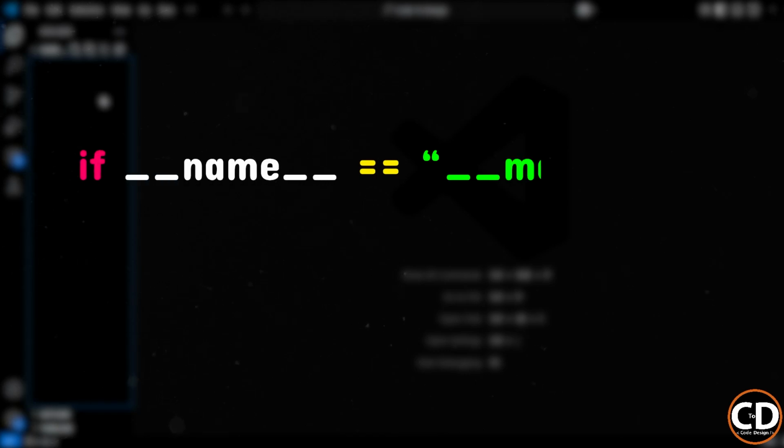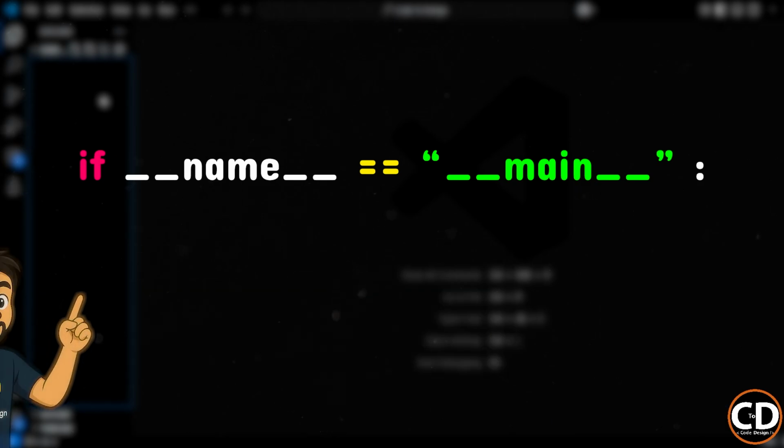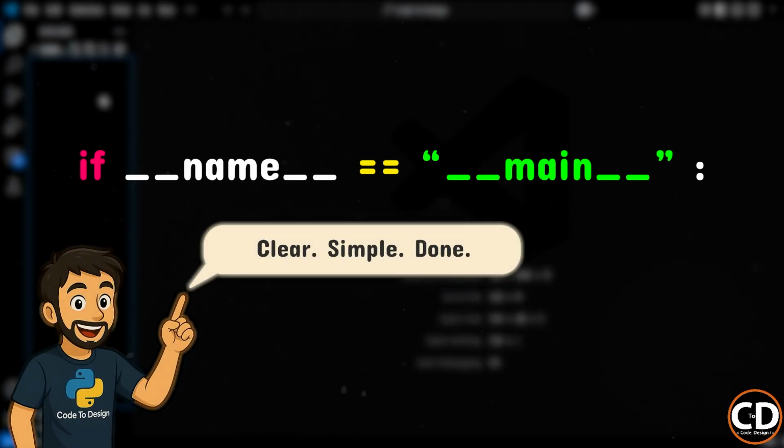If you've ever written Python, you've definitely seen this statement. But do you actually know what it does? Because most beginners and even some experienced developers use it without knowing what's really going on. Today, I'm going to break it down so clearly, you'll never forget it.